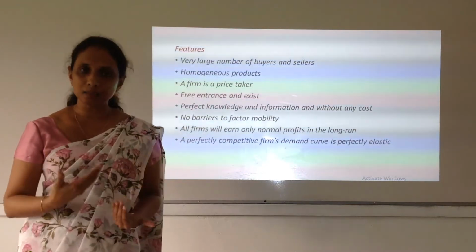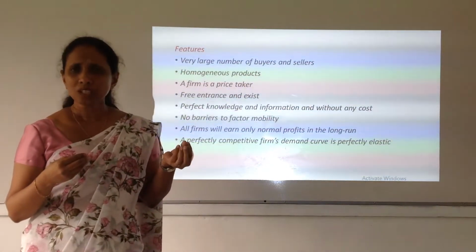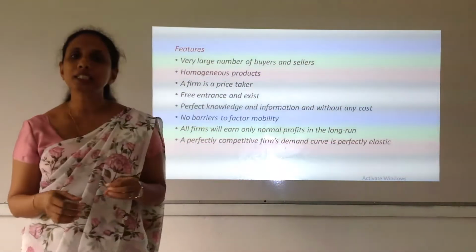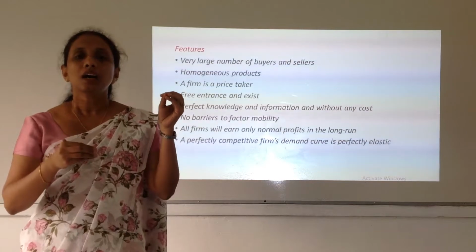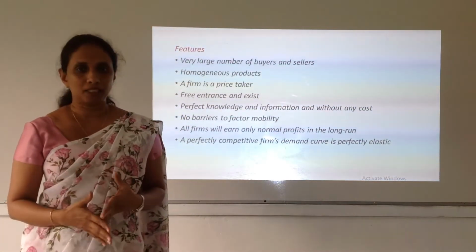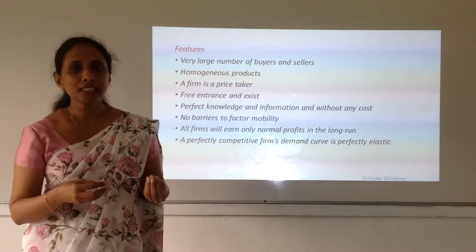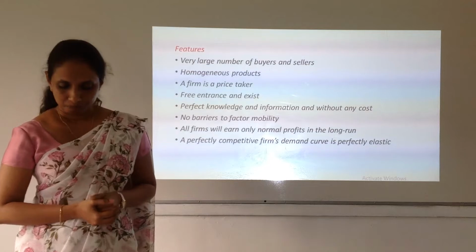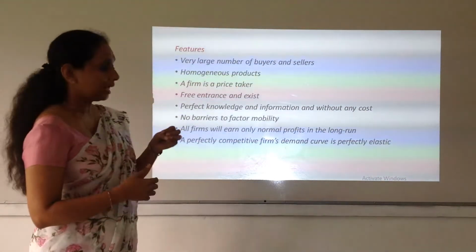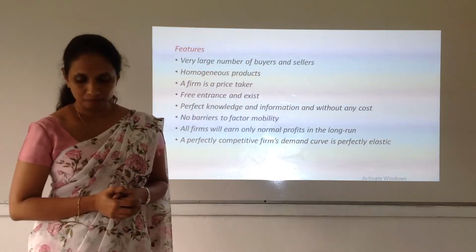They can't decide the price. The amount of influence that they can make on market conditions will be very minimal, or else we can say that it's negligible because their size is very small. So due to that, they have to act according to what the market says.